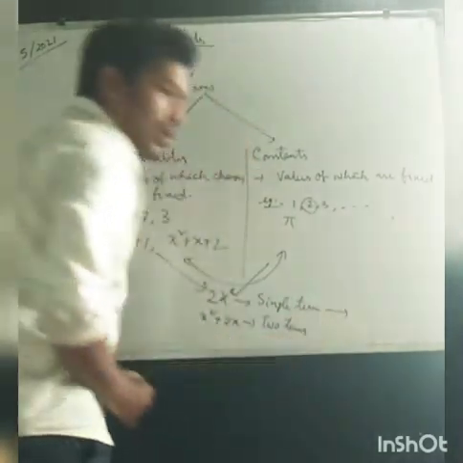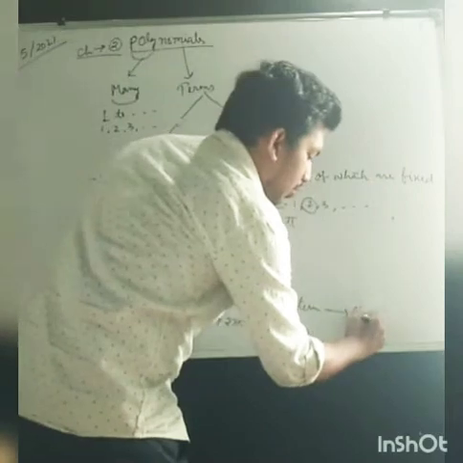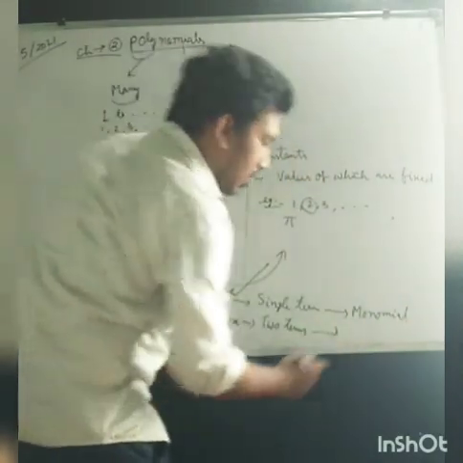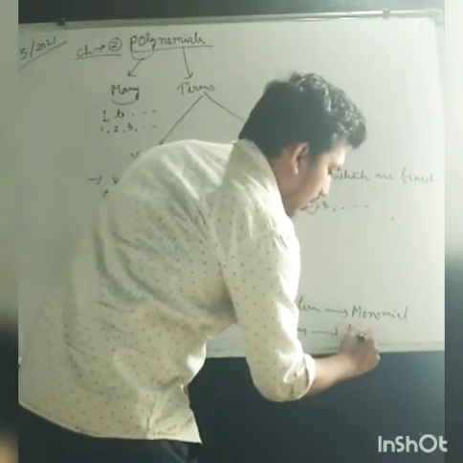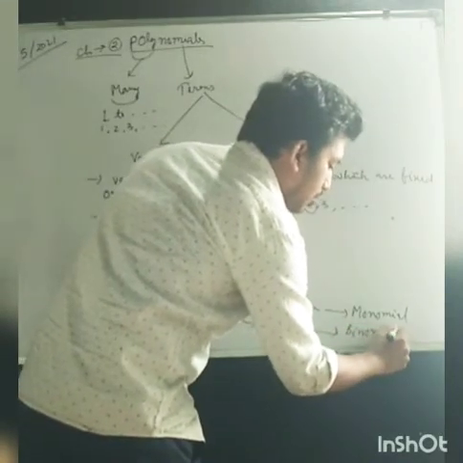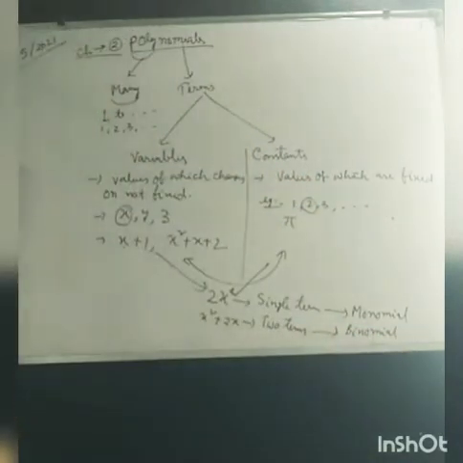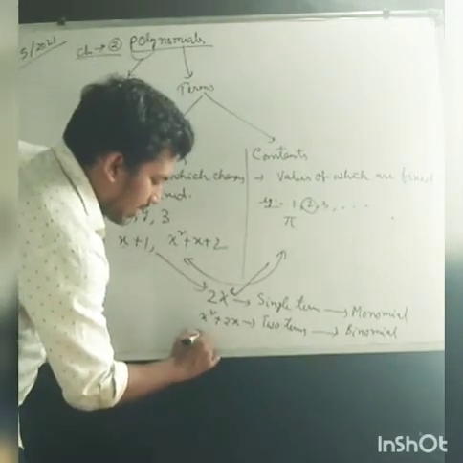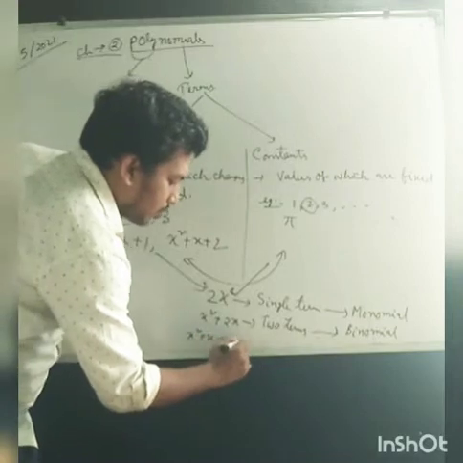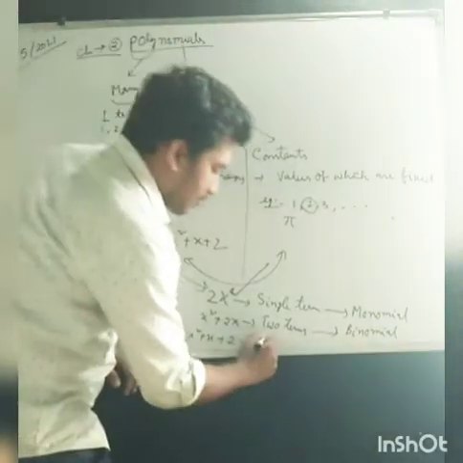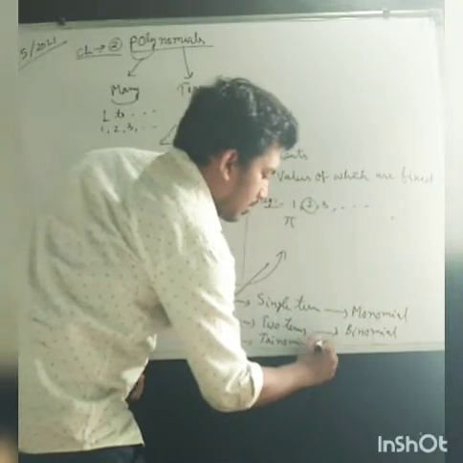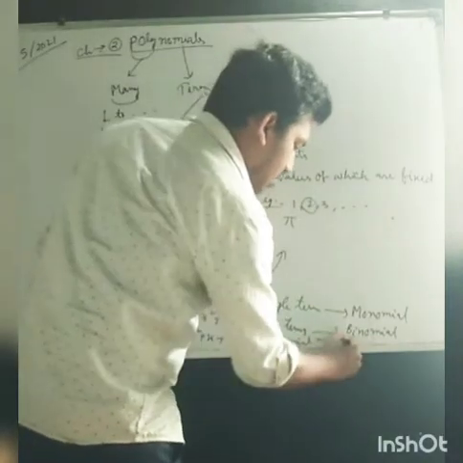A single term is called a monomial. x square plus x plus 2 is called a trinomial, meaning three terms.